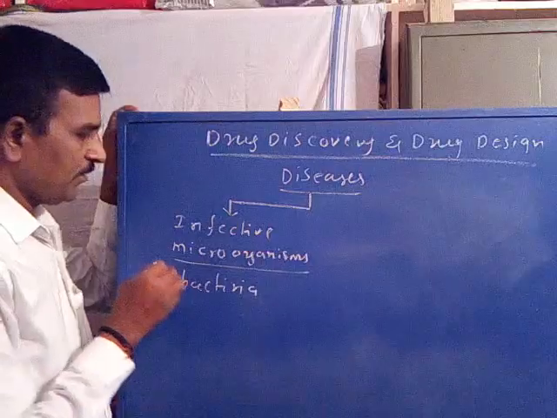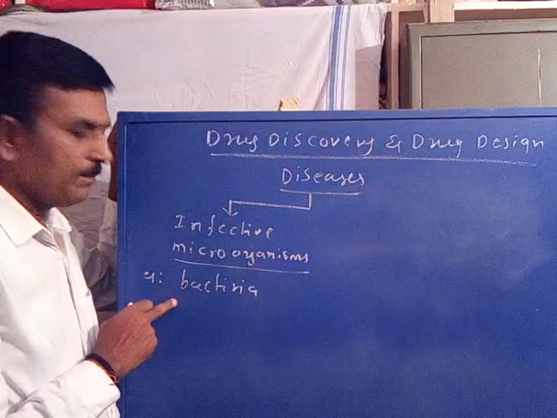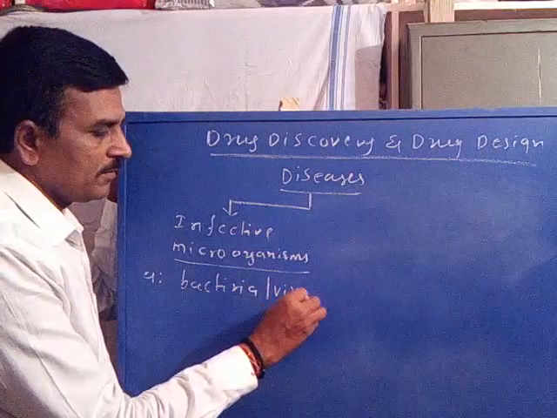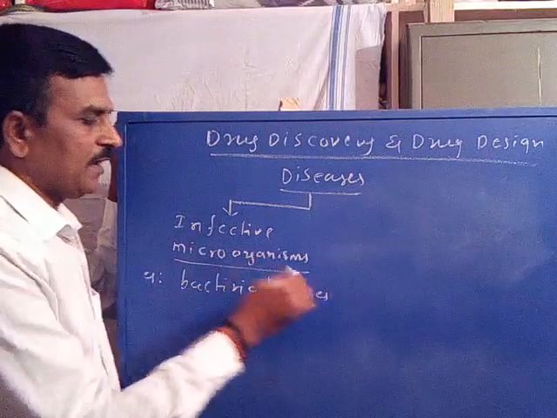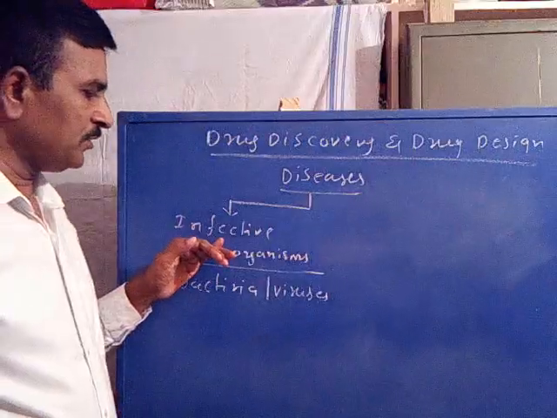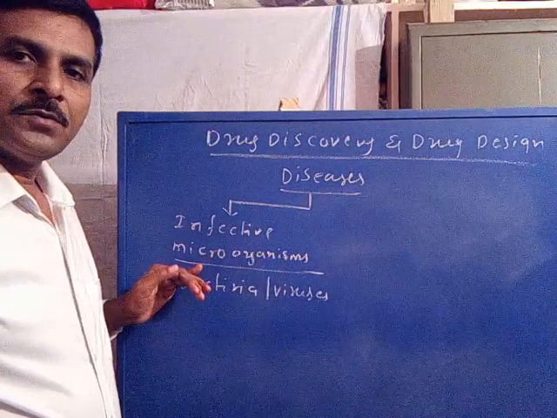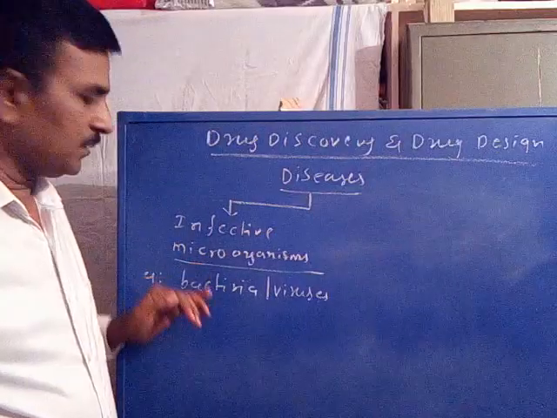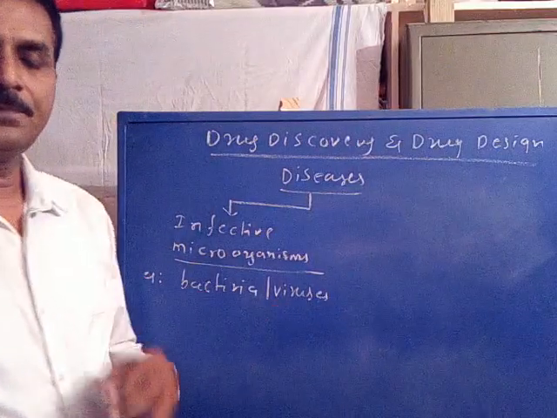An example of an infective microorganism may be bacteria or sometimes viruses. Now coming to infections caused to the human body by infective microorganisms, say bacteria and viruses.